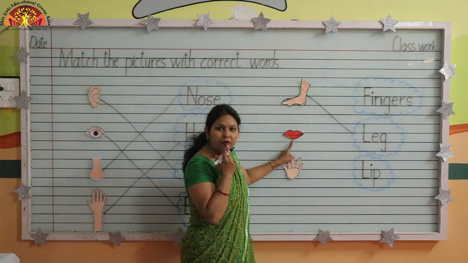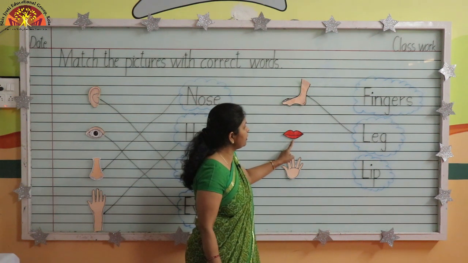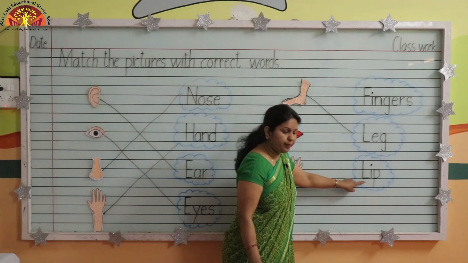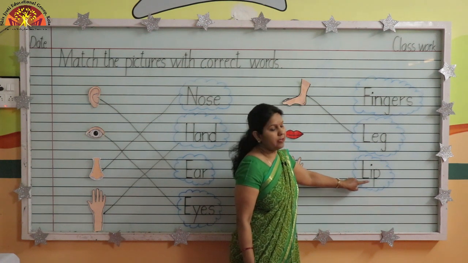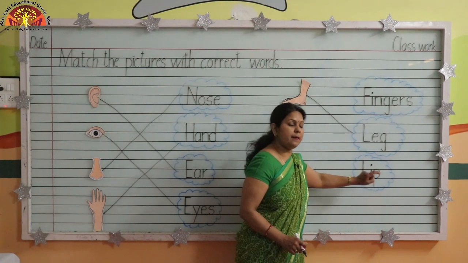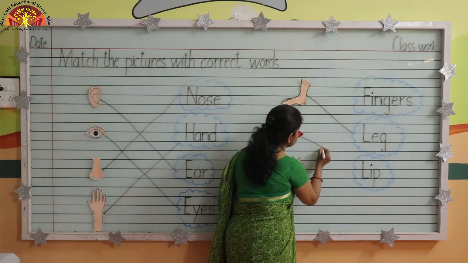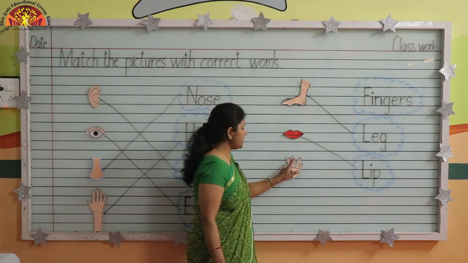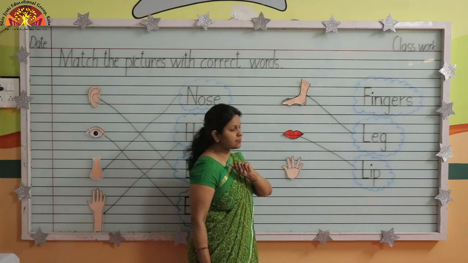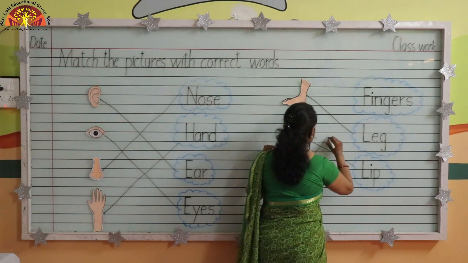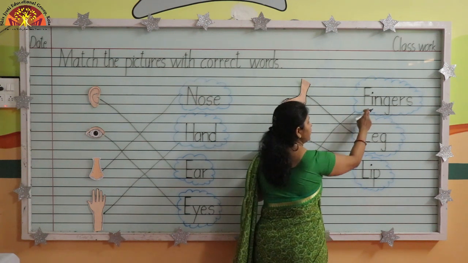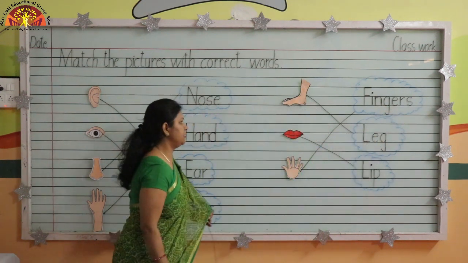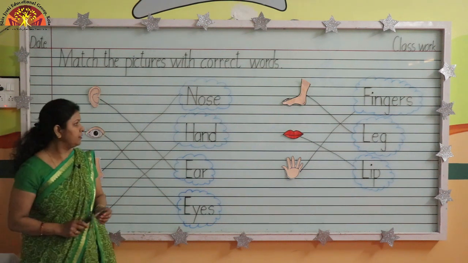This is the picture of lip. Where is the spelling of lip, kids? Finger, leg, lip. This is the spelling of lip. L-I-P, lip. Match this picture with the spelling like this. And what are these? These are fingers. So we will match this picture with the spelling like this. Fingers, F-I-N-G-E-R-S, fingers. Now revise with me.